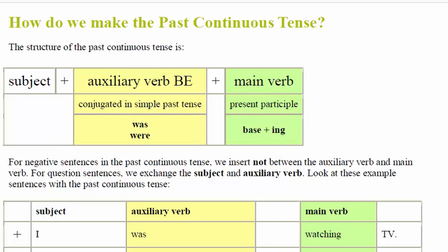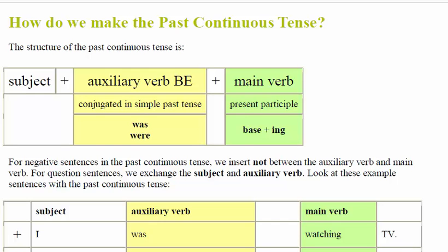These auxiliary verbs, was is used for the singular ones and were is used for the plural ones, along with the main verb. What is the main verb? The main verb is the present participle. As in the present continuous tense, we also discussed that along with ing we use the base, which is the first form of the verb. So base plus ing is the main verb in the past continuous tense, along with the auxiliary verbs was and were. So this is the structure of how we make the past continuous tense.